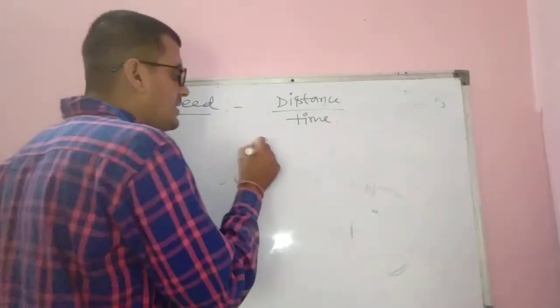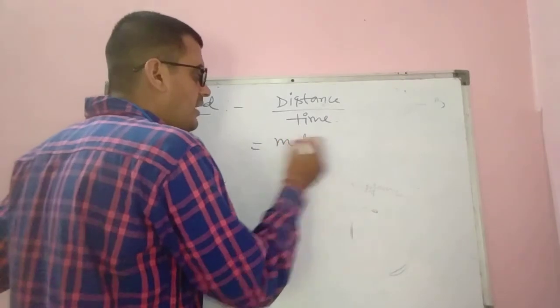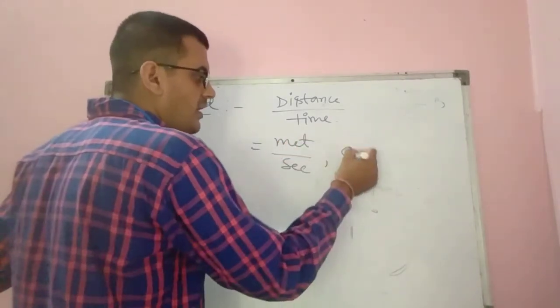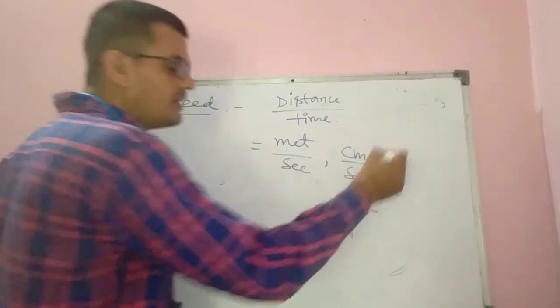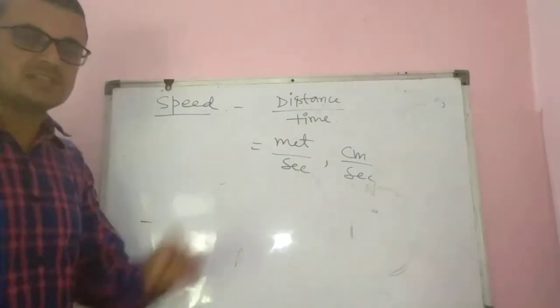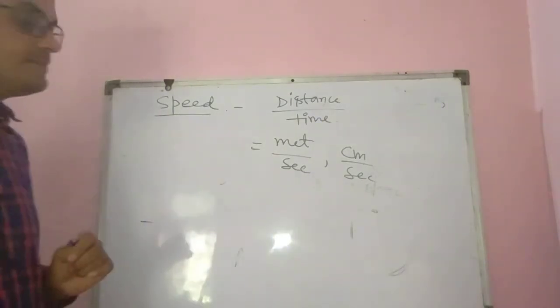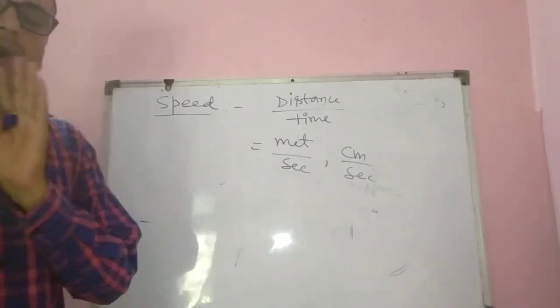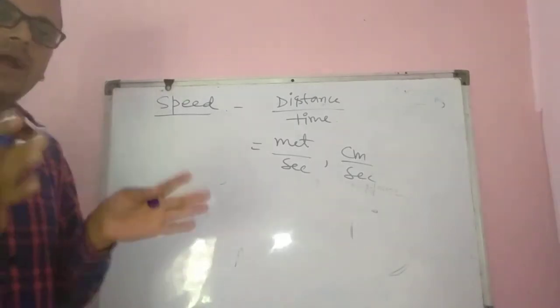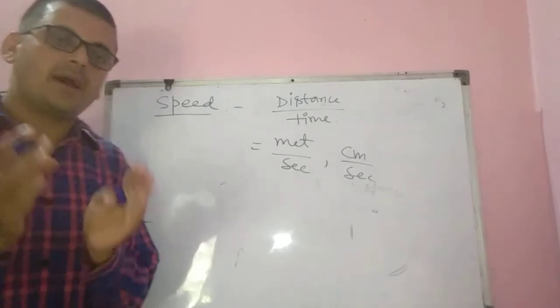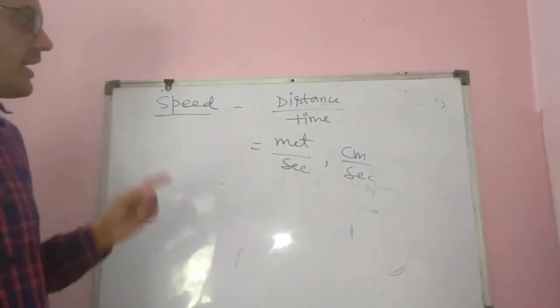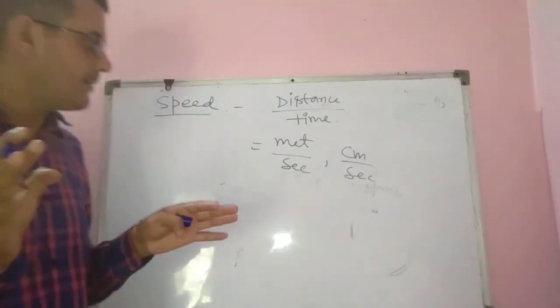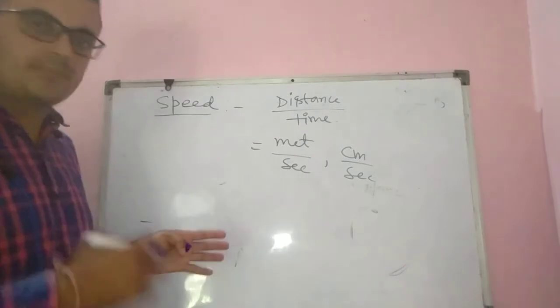So what will be its unit? Meter per second or centimeter per second. It's called speed. And speed never gives the direction of the body or of the path.